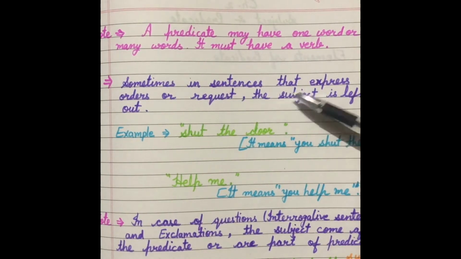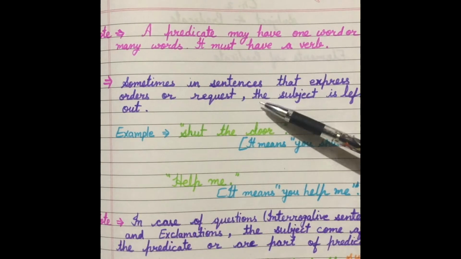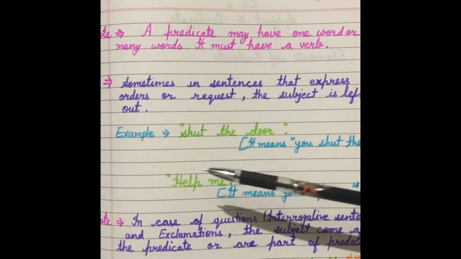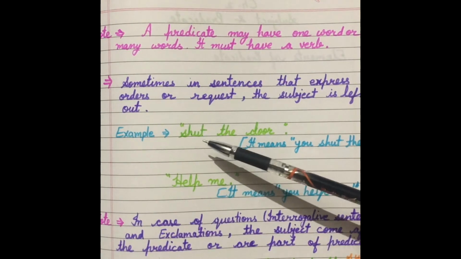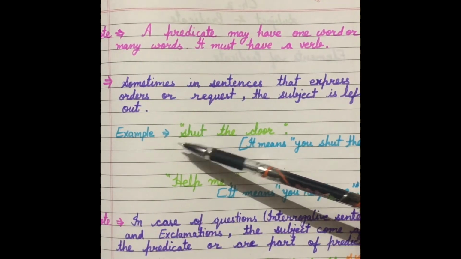Sometimes in sentences that express order or request, the subject is left out. Dear students, जो sentence होते हैं ऑर्डर और रिक्वेस्ट एक्सप्रेस करने वाले जो सेंटेंस होते हैं उनमें सब्जेक्ट नहीं दिया जाता है. In my previous video and in our chapter first I told you that there is not any subject, only the verb and object. Shut the door, you can see here there is not any subject.